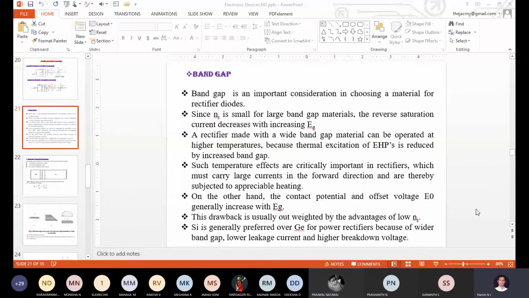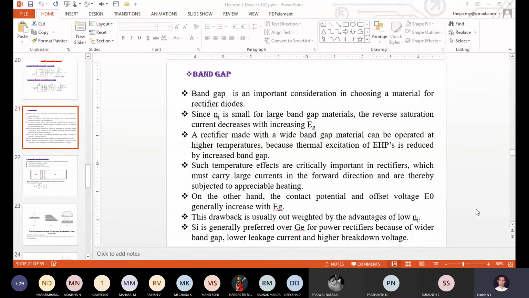Then when you choose the lightly doped PN junction diode, obviously will the tunneling be present or not? No, sir. Yeah, correct. Up to some temperature level or some voltage level, the tunneling will be absent. Beyond that, definitely it will be present. But up to some extent, the tunneling will be absent.